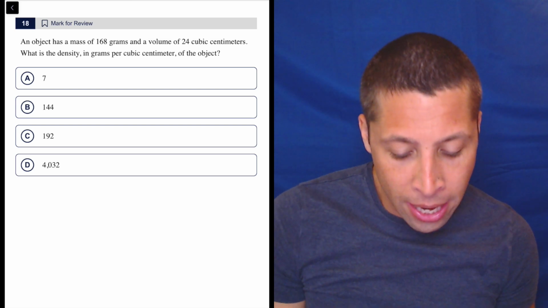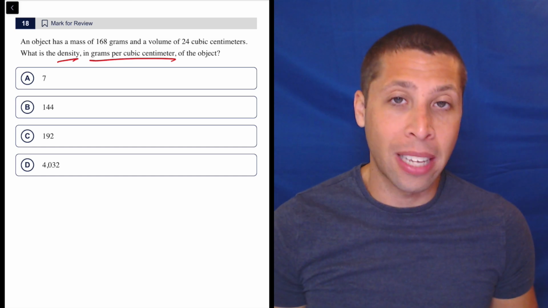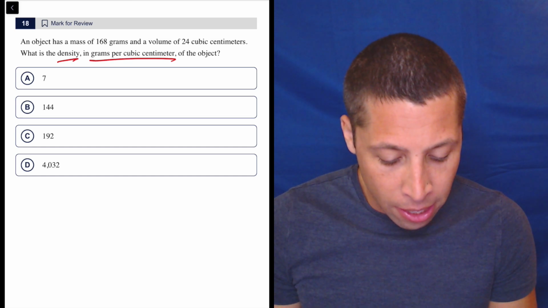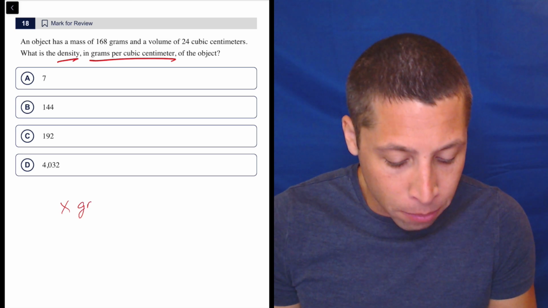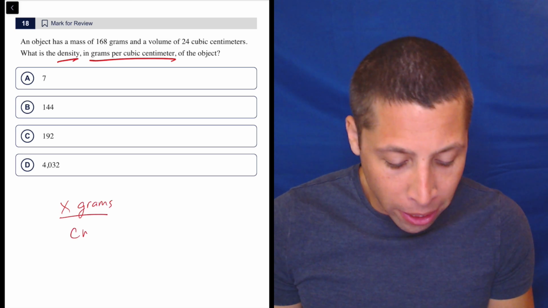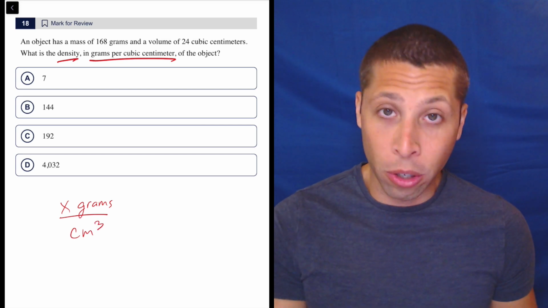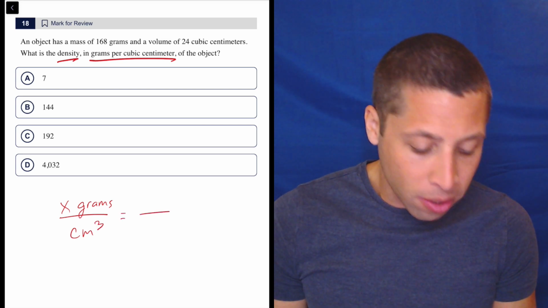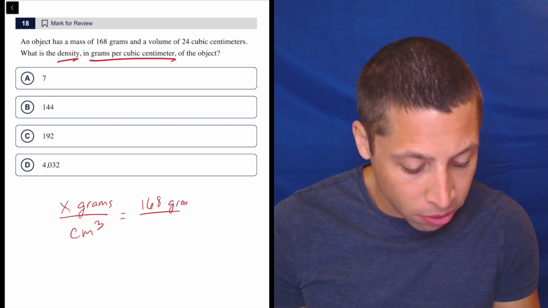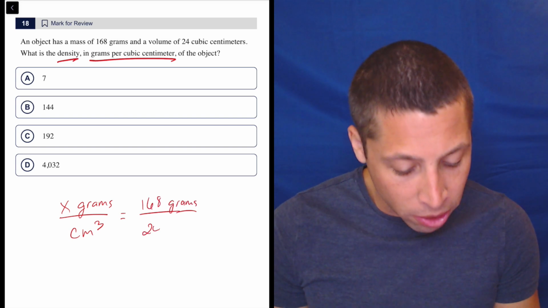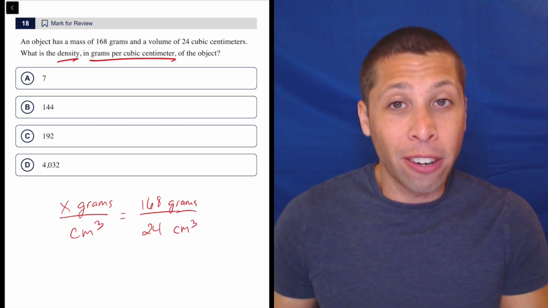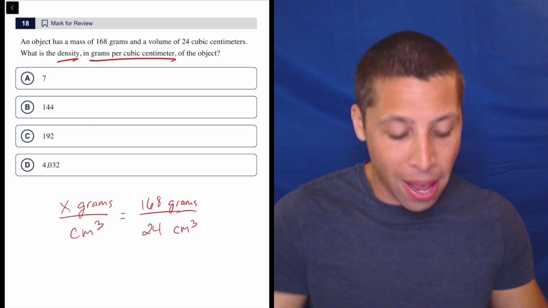But they tell you, right? Density in grams per cubic centimeter. Use the units, right? So that means we're looking for the density. So it's, let's say, X grams. Now we can write that as a fraction per cubic centimeter, right? So that's the shortest way to do it. And so they give us both of those things, right? It has a mass of 168 grams and a volume of 24 cubic centimeters. So it's literally there. They're just telling you to divide the grams, or divide the mass, by the volume.